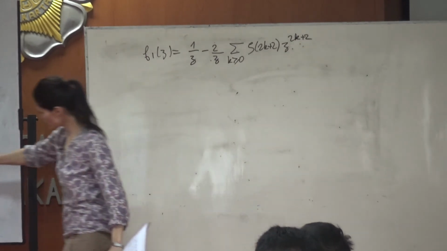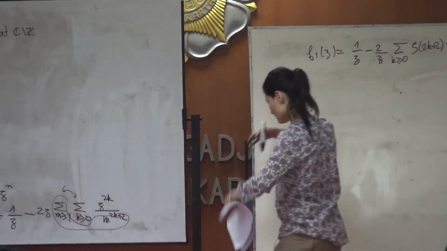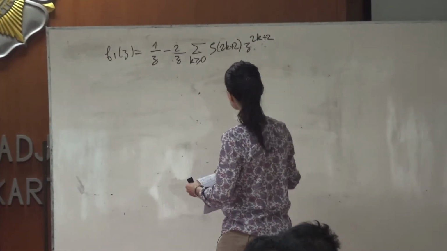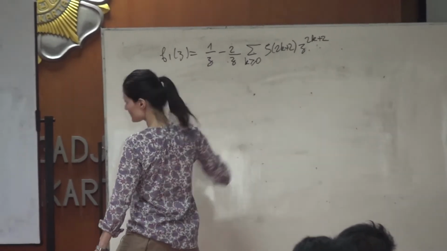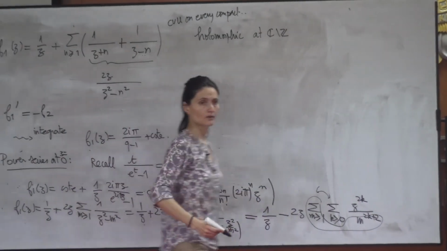So you exchange those two sums. You can do that because everything converges uniformly, etc. And you get this.